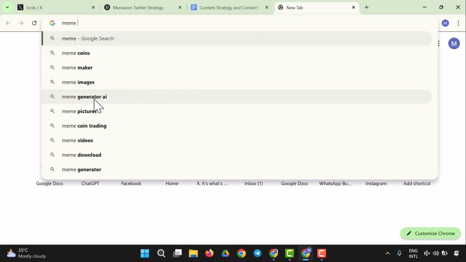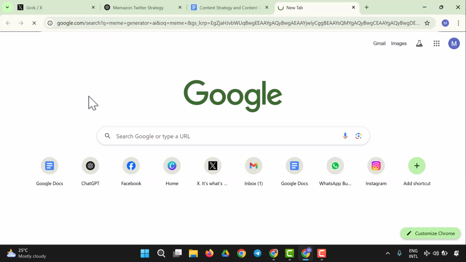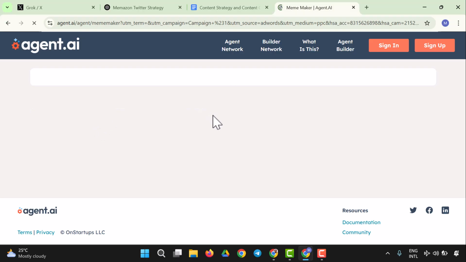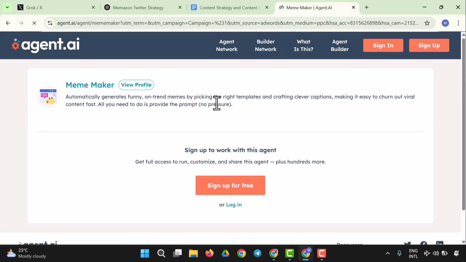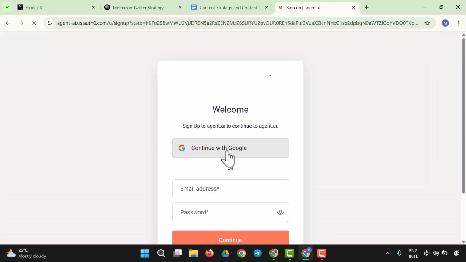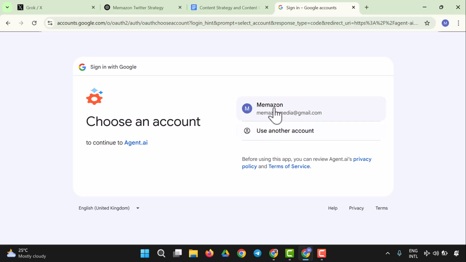So let's look for a meme generator right here. So we're going to have some meme created. So we have meme maker. So let's see how we can go about making a meme for this brand. So here we have a meme maker and we have to create a meme. So I'm going to sign in. I'm going to sign up for free and let's see how we can create a meme. So I'm going to continue with my Google, which is my Gmail account.